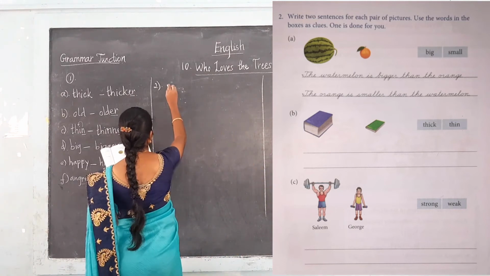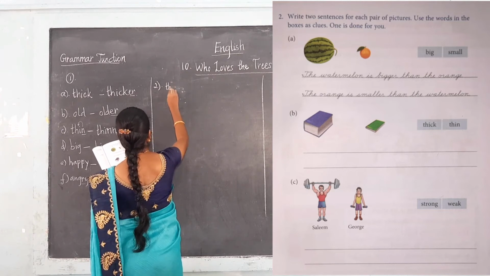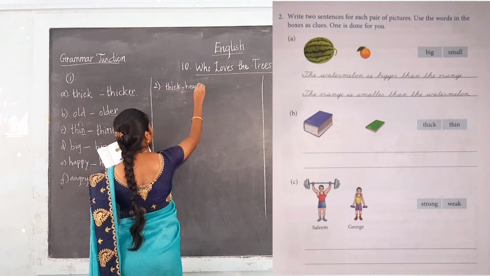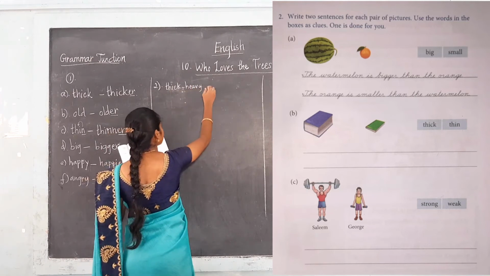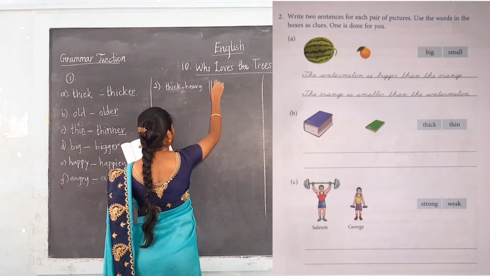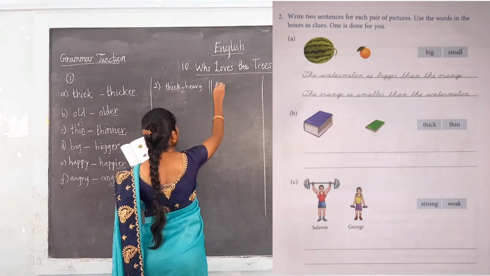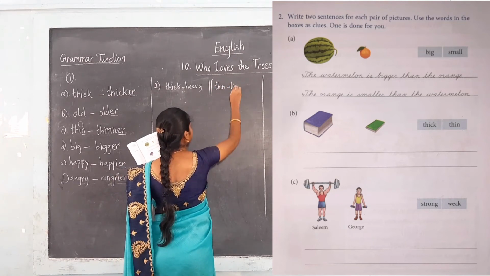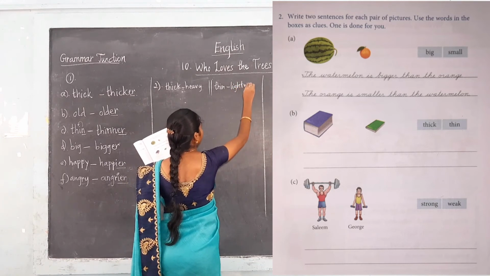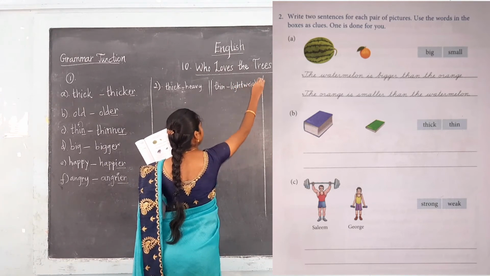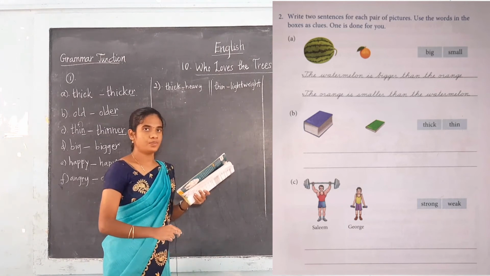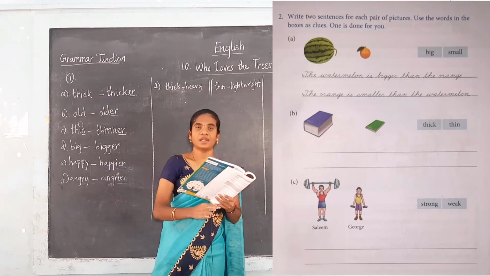So in the second, what is the given? Thick. Thick means heavy. If you want, you can write for your understanding. Thick means heavy. And what is the next word they are given? Thin. Thin means lightweight. So we can name this book as the blue book, the green book. So we can mention the color.